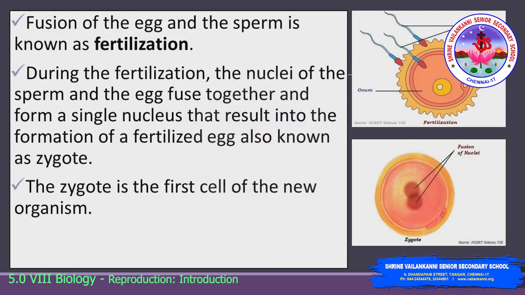The fusion of the egg and the sperm is known as fertilization. During the process of fertilization, the nuclei of the sperm and the egg fuse together and form a single nucleus that results in the formation of a fertilized egg. The fertilized egg is also known as the zygote. The zygote is the first cell of the new organism.